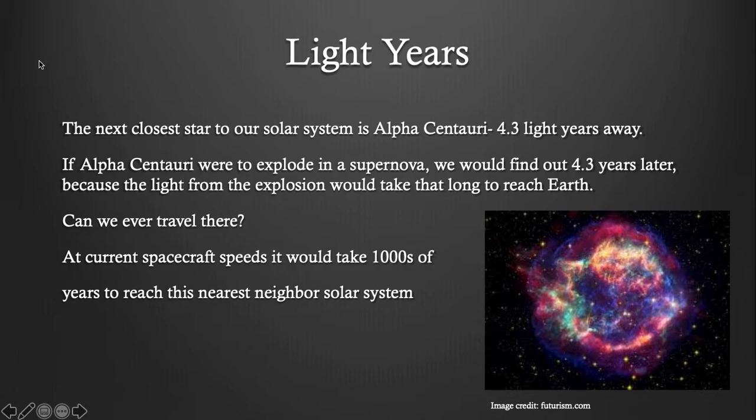The next closest star to us is Alpha Centauri, 4.3 light years away. If Alpha Centauri were to explode in a supernova, we would find out 4.3 years later, because the light from the explosion would take that long to reach Earth, even though it's moving very quickly. Could we ever travel to Alpha Centauri, our nearest neighbor solar system? At current spacecraft technology, it would take thousands of years to reach this nearest neighbor.